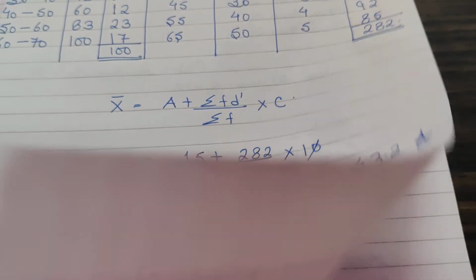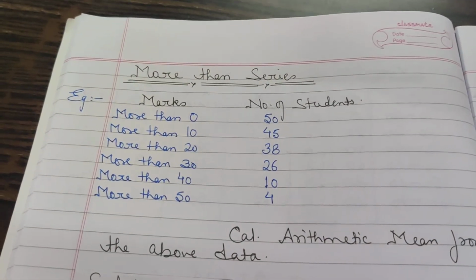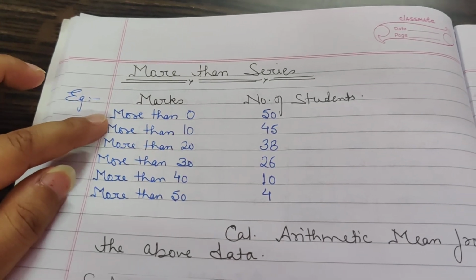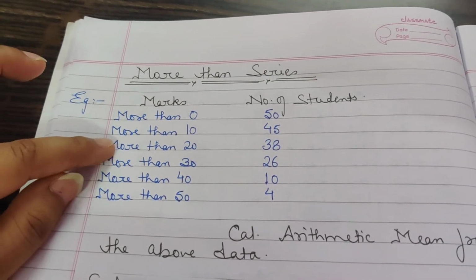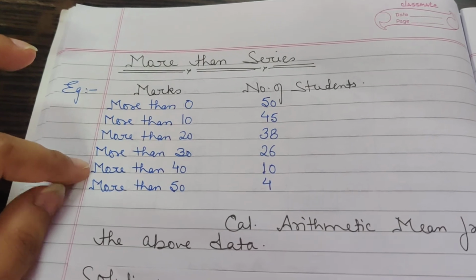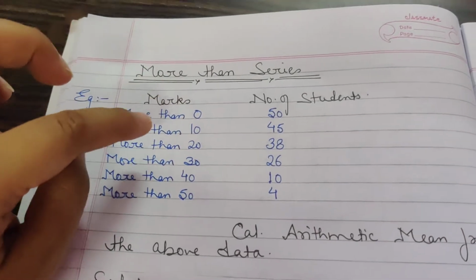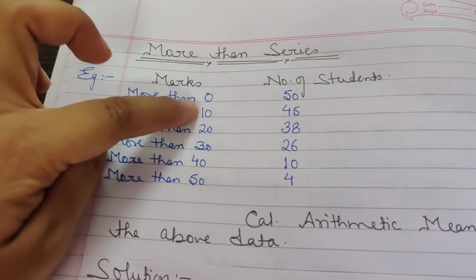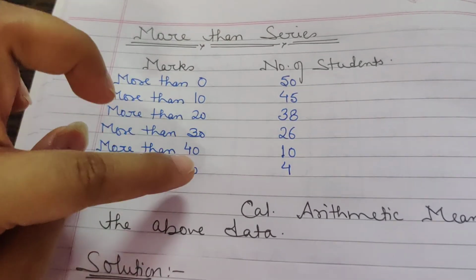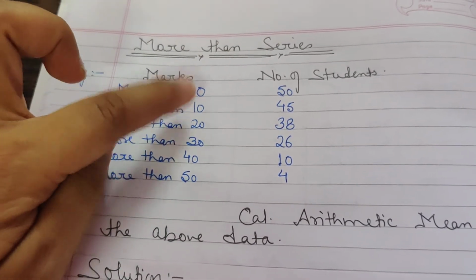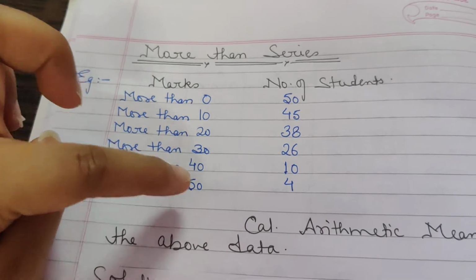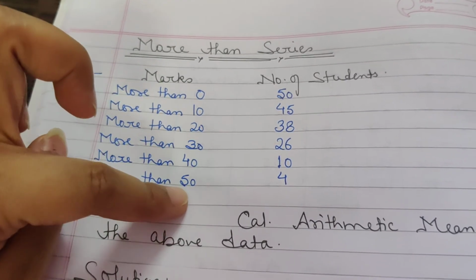Now comes your next method, that is more than series. It is given like this: more than 0, more than 10, more than 20, more than 30, more than 40, more than 50. Now when we are talking about more than 0, that means children it is from 0 to 50. More than 10 means from 10 to 50, from 20 to 50, 30 to 50, 40 to 50, right?